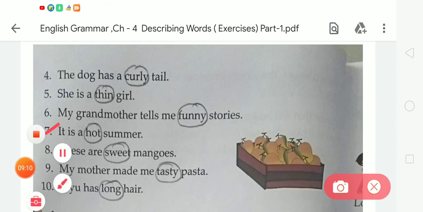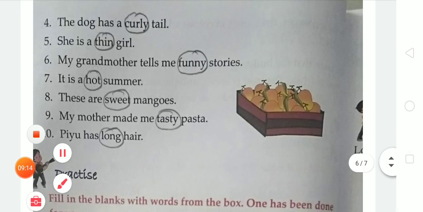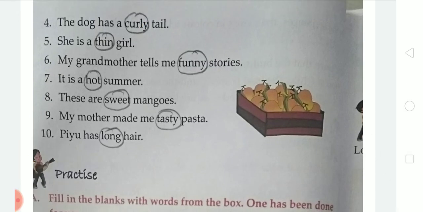Now the next, number 8. In number 8, these are sweet mangoes. So student, the describing word is sweet because it describes the mangoes, that mangoes are sweet. So we have to circle the word sweet. In number 9, my mother made me tasty pasta.